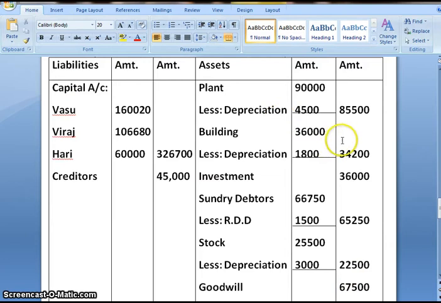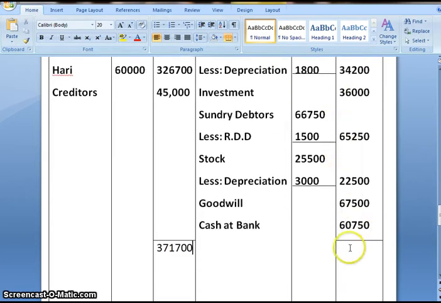On adding asset side, our final total would be 3,71,700. As you can see, both the sides we have got the same amount and our balance sheet is tallied. Hope you all have understood this problem. See you soon. Thank you.